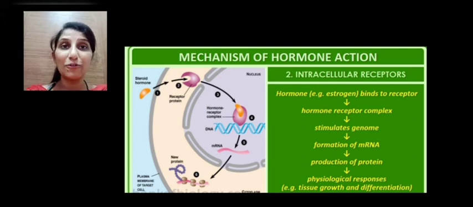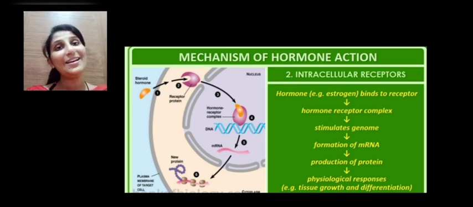For the synthesis of proteins, the genome has to be transcribed into an mRNA, and then the mRNA is translated into proteins in the cytoplasm. So formation of mRNA in the nucleus and production of protein in the cytoplasm, and these proteins bring about a physiological response in the target cells.